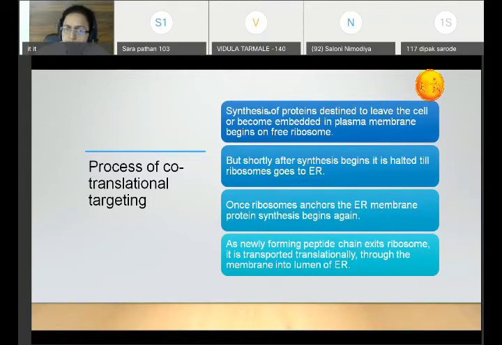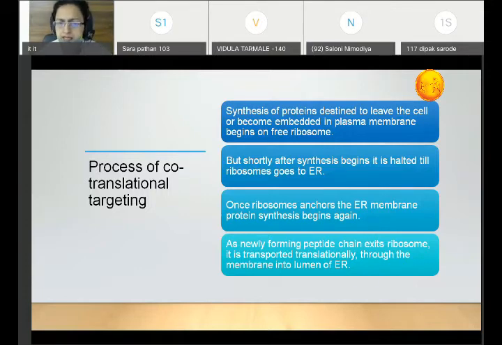So this process of synthesis begins on the free ribosome. Whatever protein is being synthesized, it is synthesized with the ribosomes. So the free ribosome is there, and on this ribosome, protein biosynthesis starts, that is translation. And the proteins which are destined to leave the cell, or which are destined to various membranes, be it the plasma membrane or the membrane of the endoplasmic reticulum, Golgi apparatus, lysosomal enzymes, all those things, start synthesis on the free ribosomes.